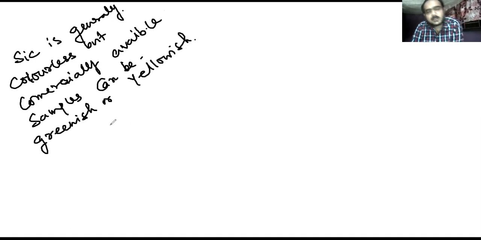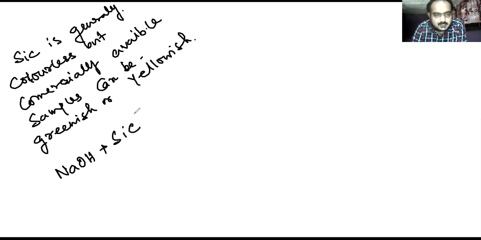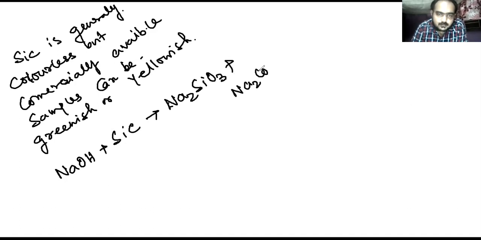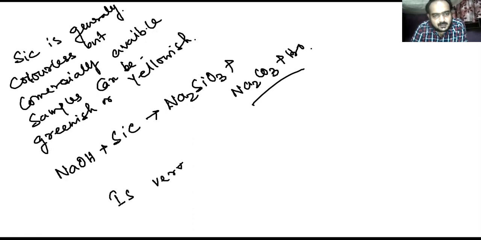Now generally silicon carbide undergoes reaction with fused alkali, sodium hydroxide plus SiC. This will produce Na2SiO3 plus Na2CO3 plus water. Silicon carbide is very hard.